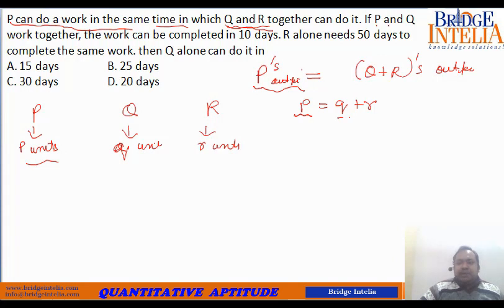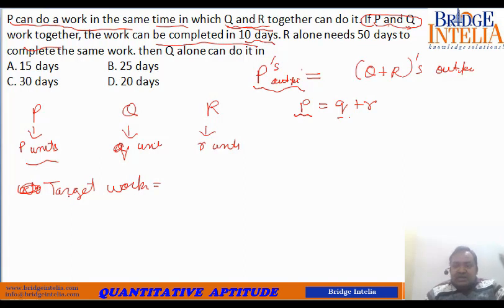Now, if P and Q work together, the work can be completed in 10 days. So the target work is equal to 10 days' output of P and Q. The target to be achieved is the same target that can be produced by P and Q working together for 10 days.